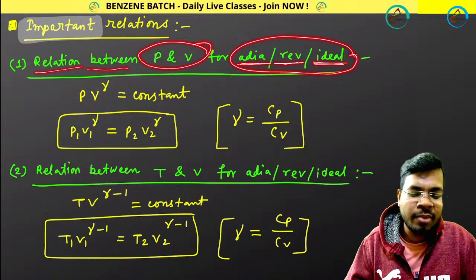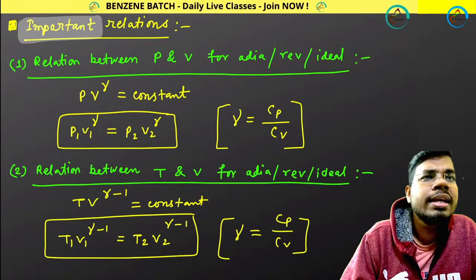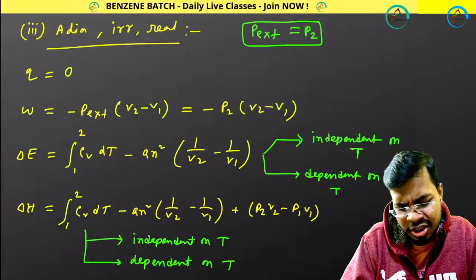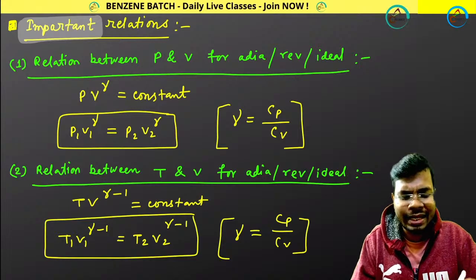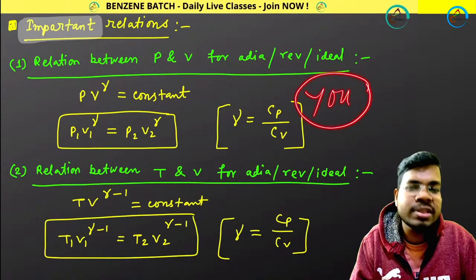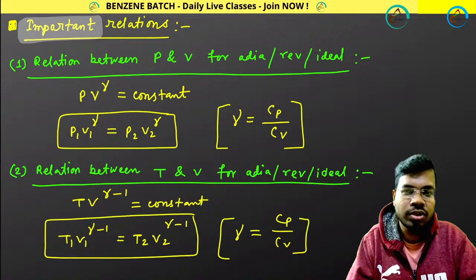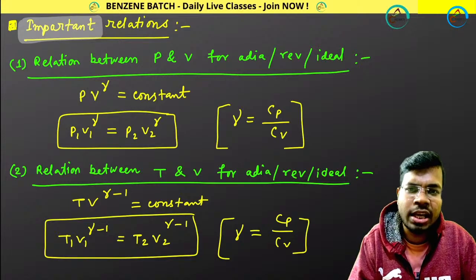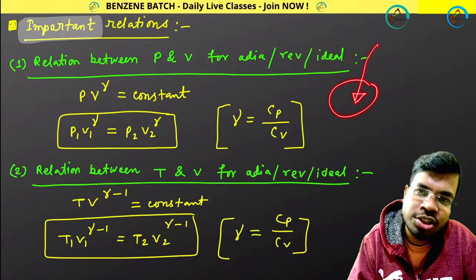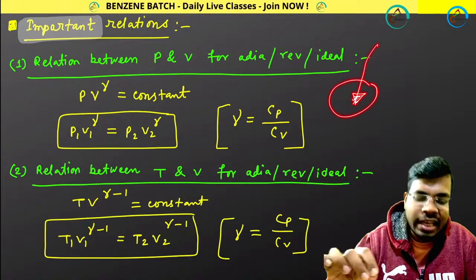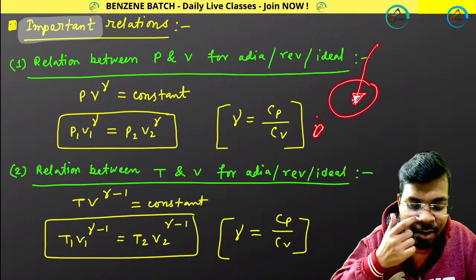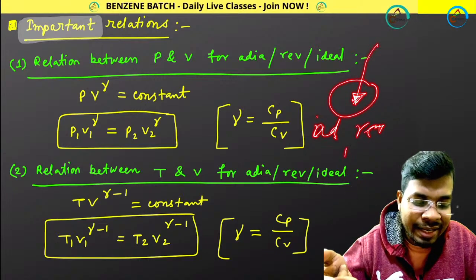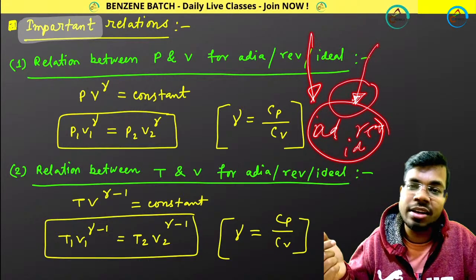Before I go to that, I am getting one comment: sir, how will we know in the exam that this condition will be zero? You have to remember whether it will be zero or not. For free expansion, you have to remember the value. And how would you understand which process we are talking about in the question? If you read the question properly, they will give you the process, whether it is adiabatic or isothermal, reversible, irreversible or free, or ideal or real gas. They will mention it in the question.